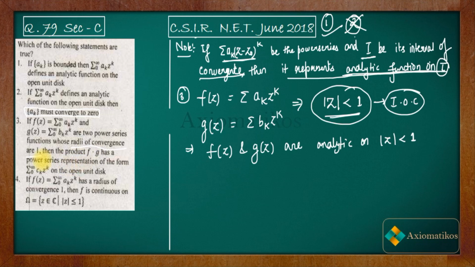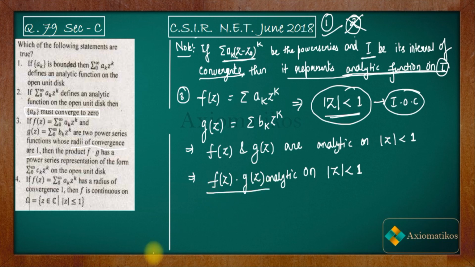Because the radius of convergence was 1, it means that for all mod z less than 1, you will have this property that f(z) and g(z) are analytic on mod z less than 1. What do you know about analytic functions? The important thing you know is that if two functions are analytic, then their product will be analytic on the same domain. So f(z)g(z) will be analytic on mod z less than 1.